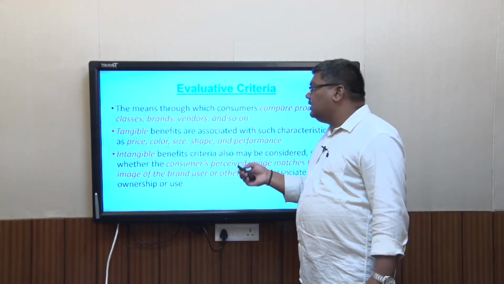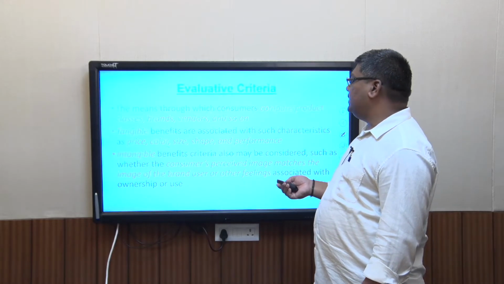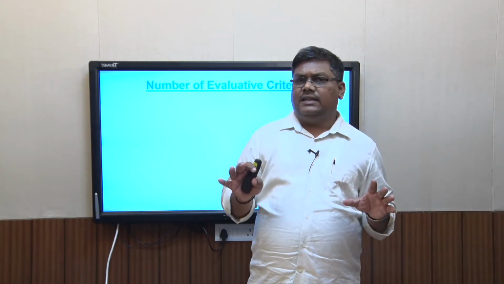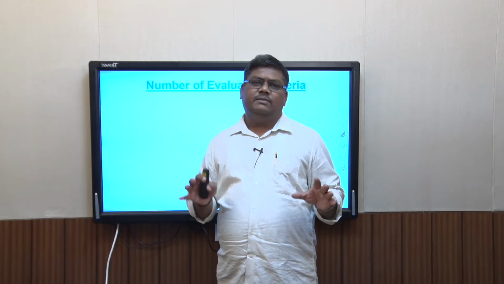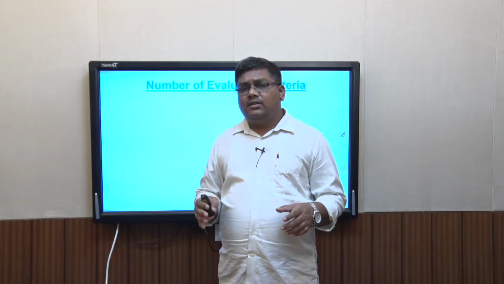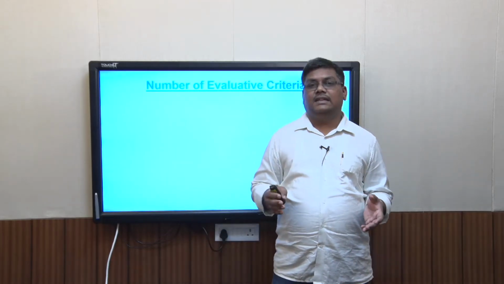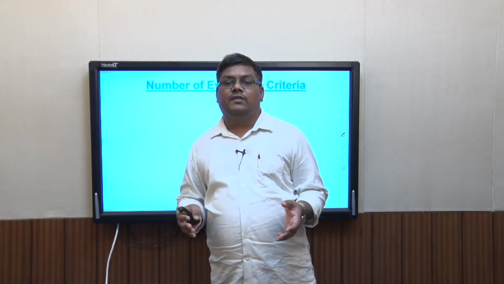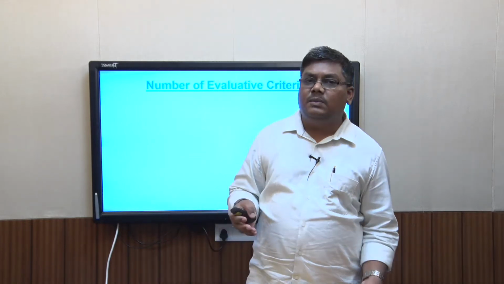And so there are two different kinds of benefits the consumer is actually looking at. So we've discussed two different criteria, right? Intangible and tangible. Within that, there are a number of criteria. So the question is, how many criteria should a consumer actually look for? How many criteria should a consumer be focusing on?